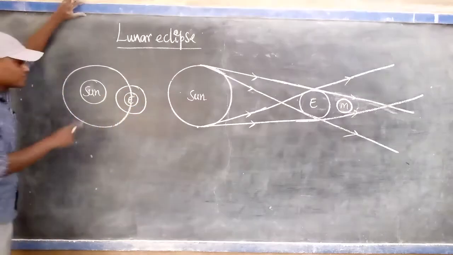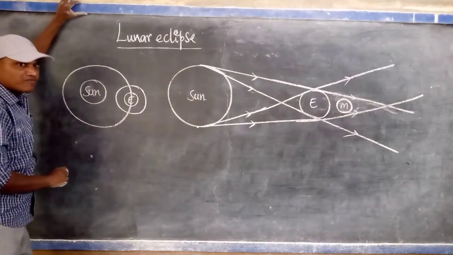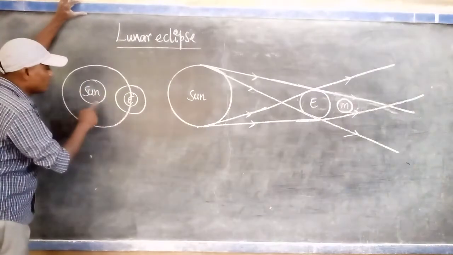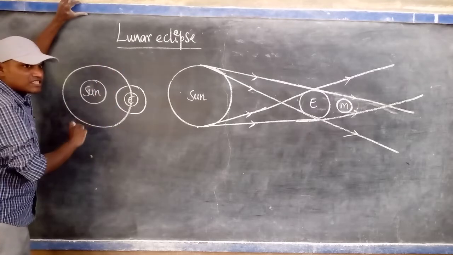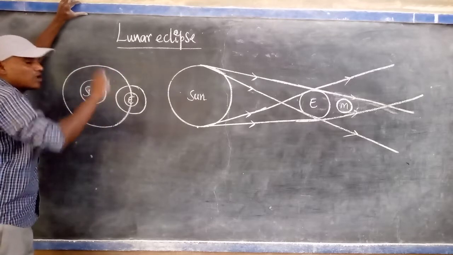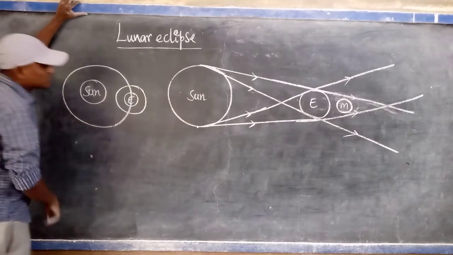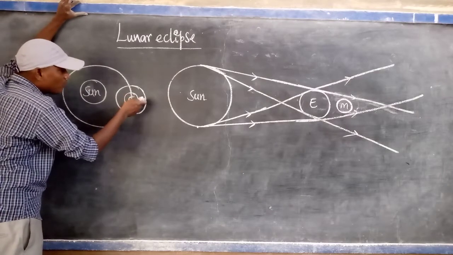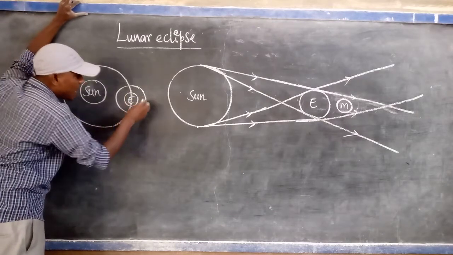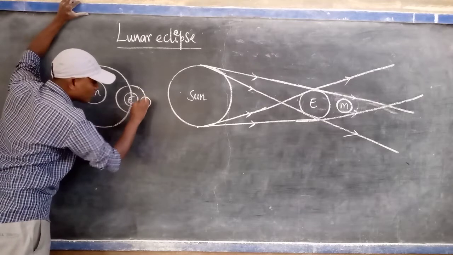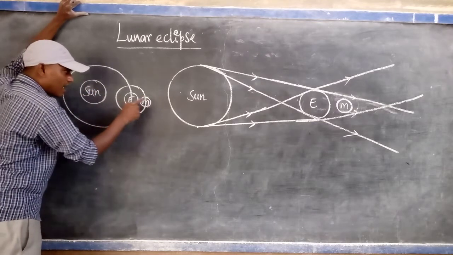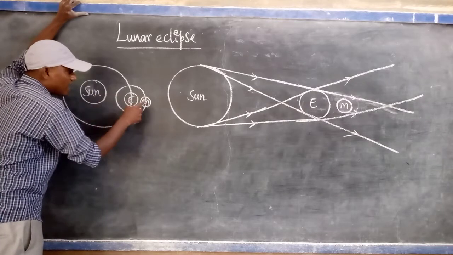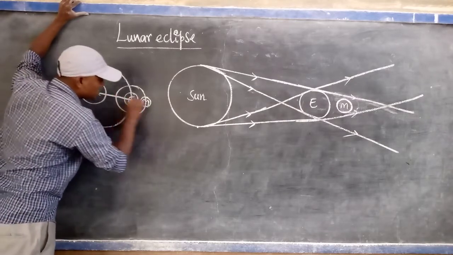But when the lunar eclipse will be formed exactly, lunar eclipse is nothing but you are not able to see the moon up to a certain time. When it is possible, the moon is revolving around the Earth, and at that time the sun, Earth and the moon, these three come in a straight line.